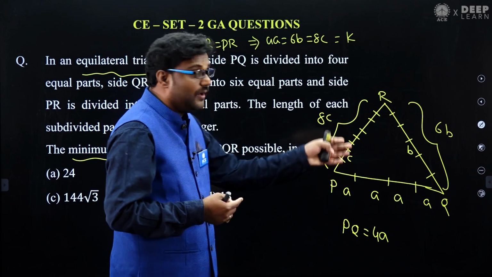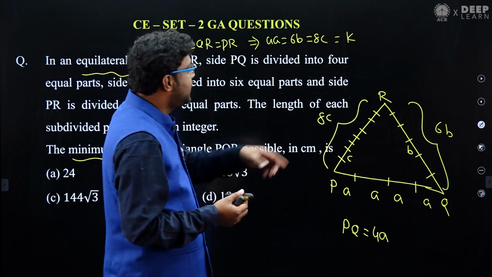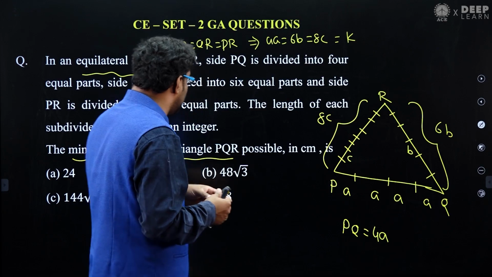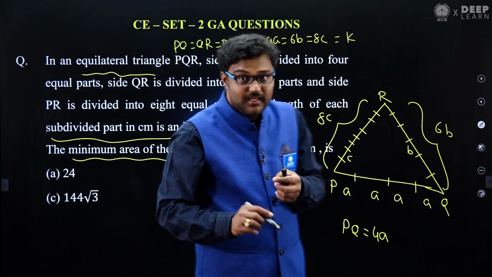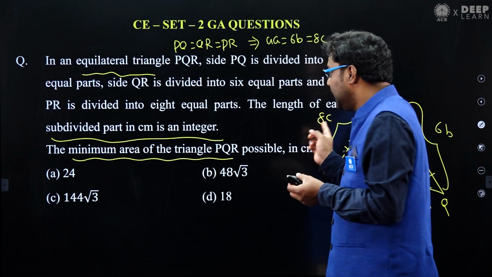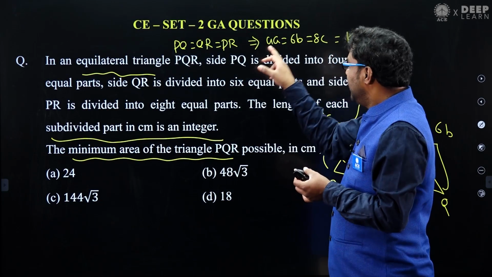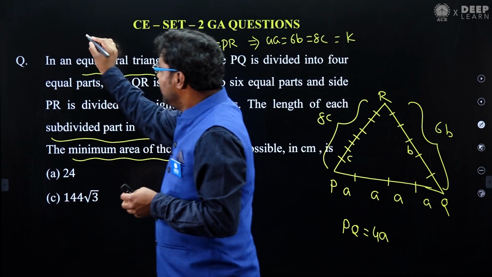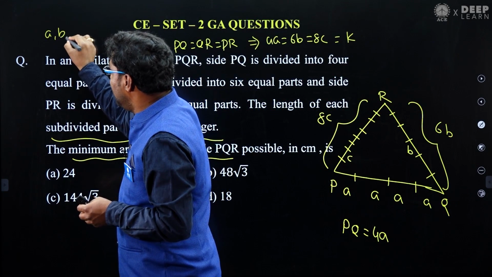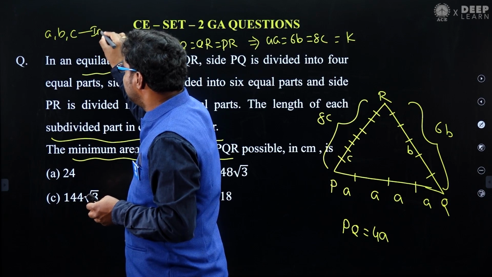This K should be divisible by 4. Why? Because the length of each subdivided part is an integer. Means A is an integer, B is an integer, C is an integer, as per the question.